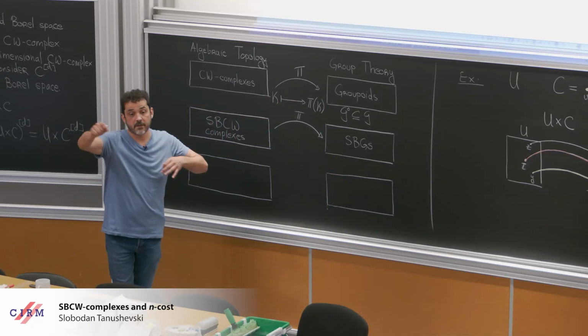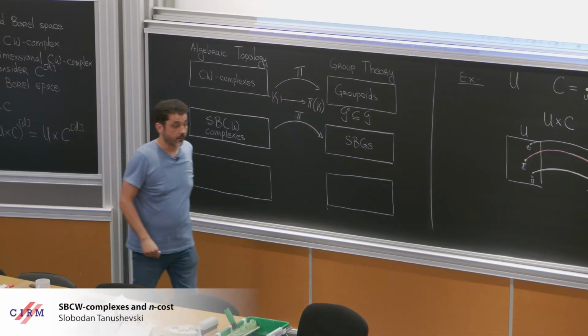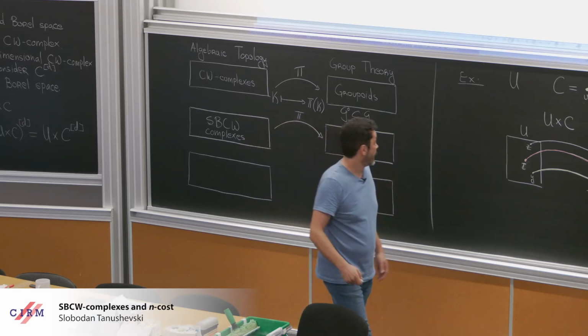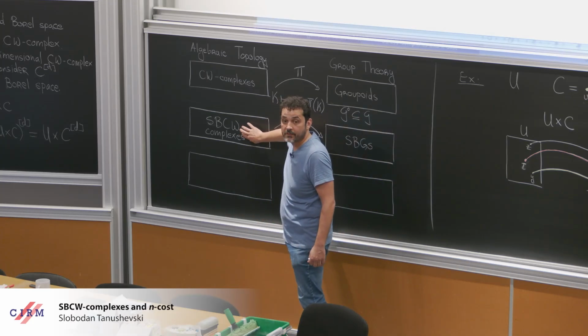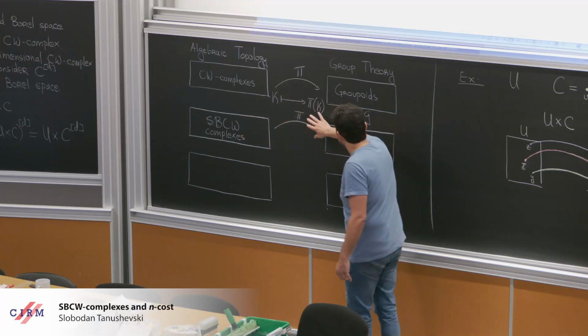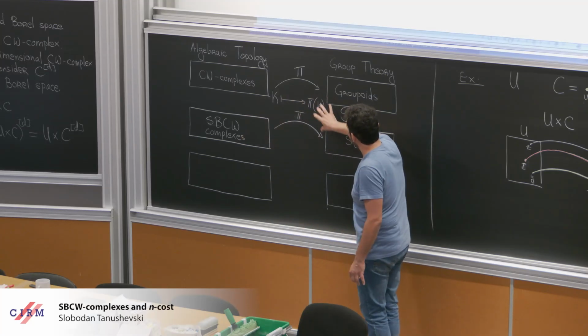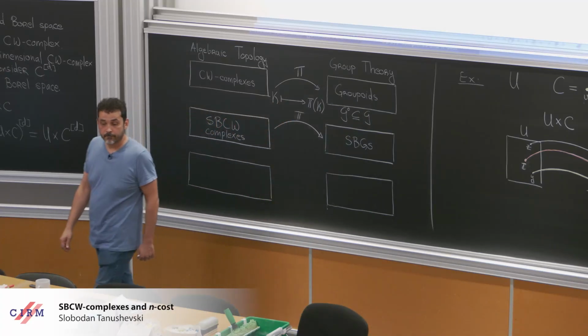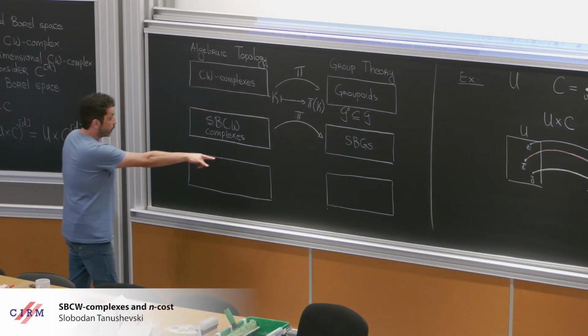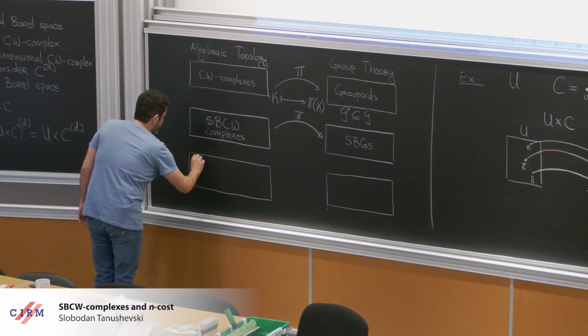The morphisms are homotopy classes of paths relative to endpoints. But because now we have some standard Borel structure here, the groupoid gets a natural structure of a standard Borel groupoid. Okay.